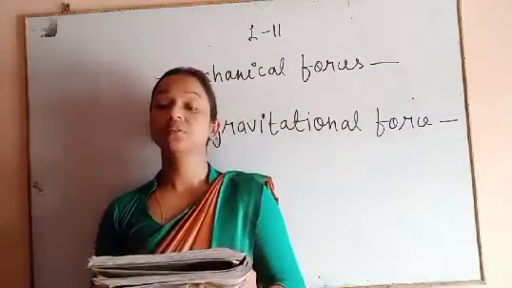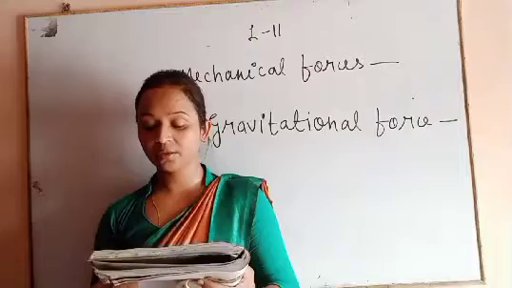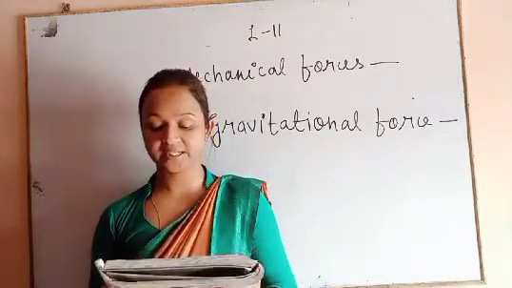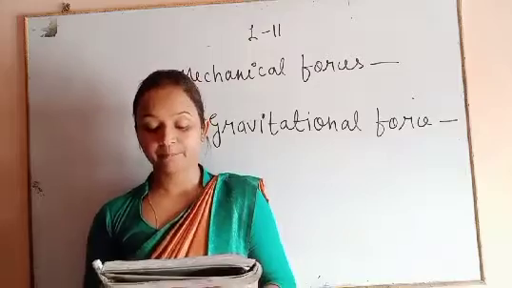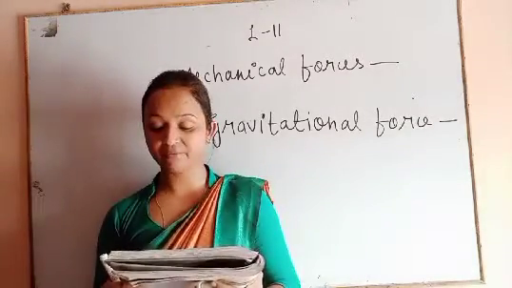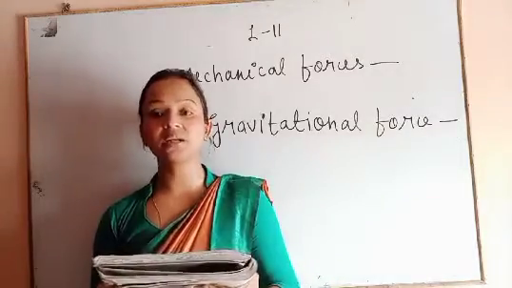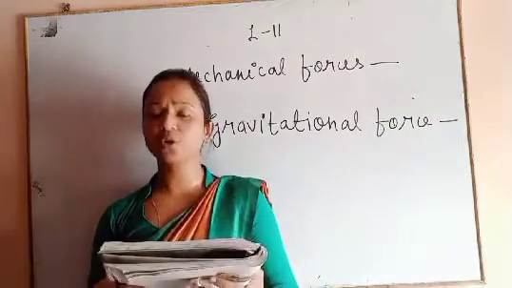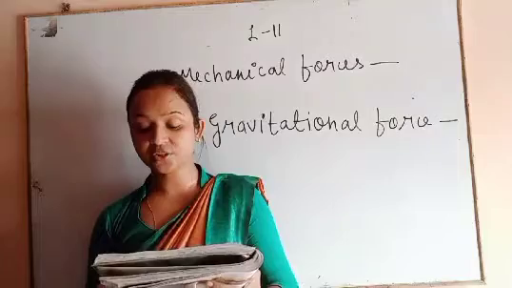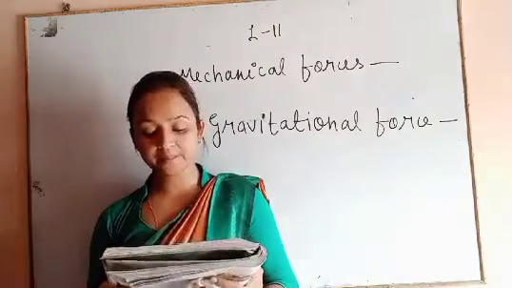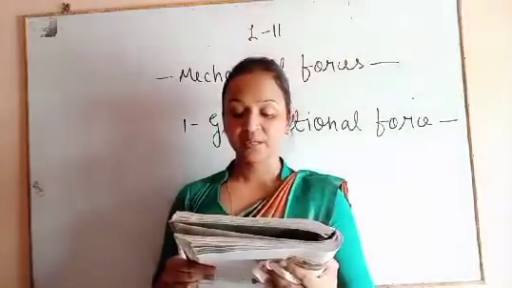What is weight? The force or pull by which an object is attracted towards the earth is called the weight. And if you hold a stone in your hand, you will feel as if some force is pulling your hand downwards.